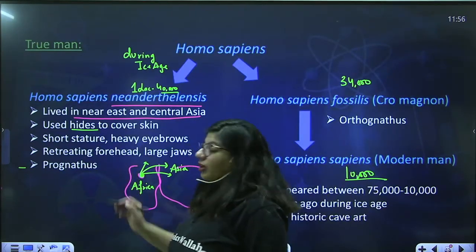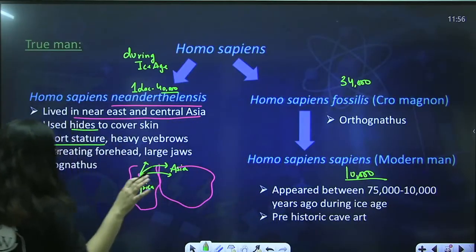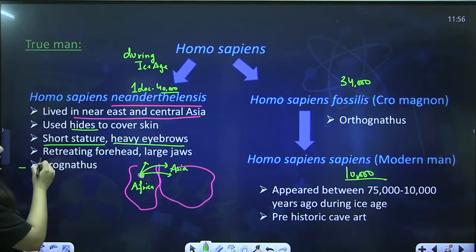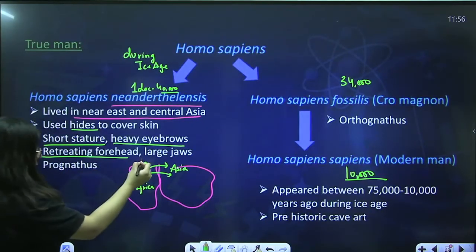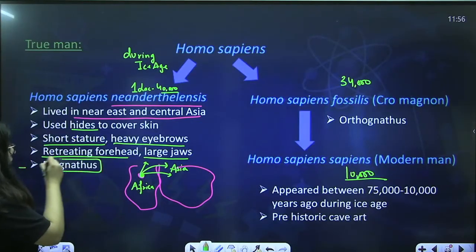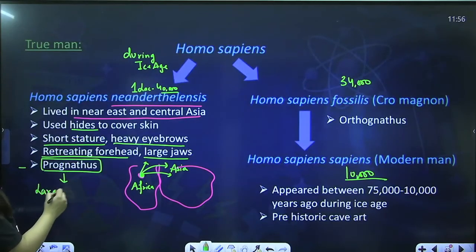Then how did they look? They had short stature, short height, with heavy eyebrows. They had very heavy eyebrows and a retreating forehead. The forehead was small and moved backward. They had a very large and protruding jaw, which is known as prognathous. Prognathous jaw means large protruding jaw.